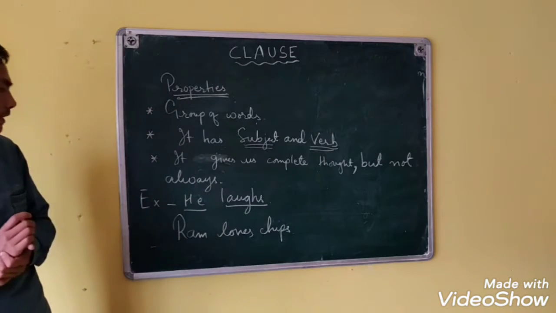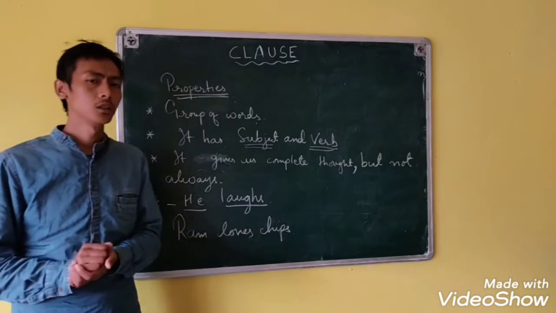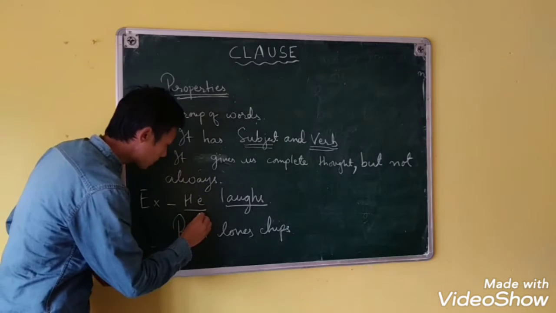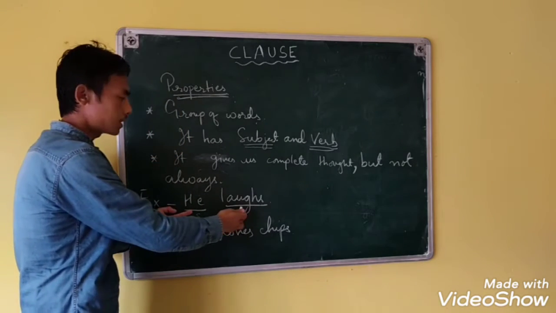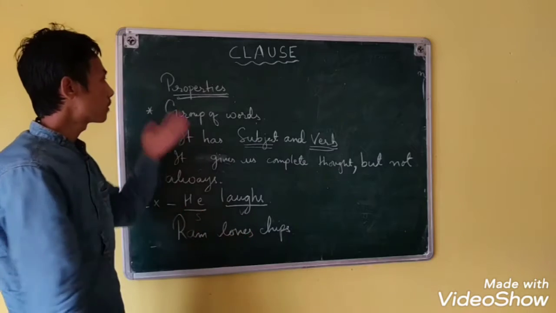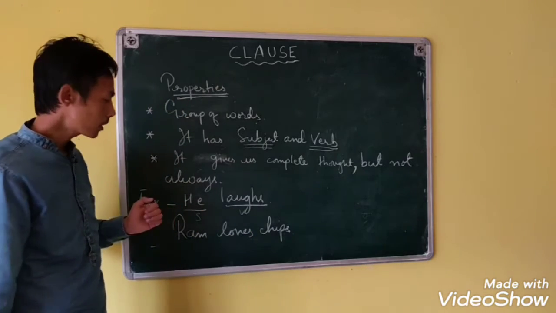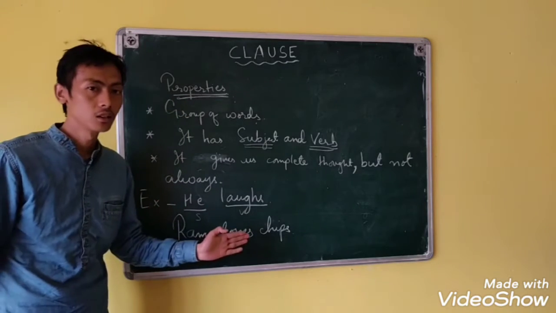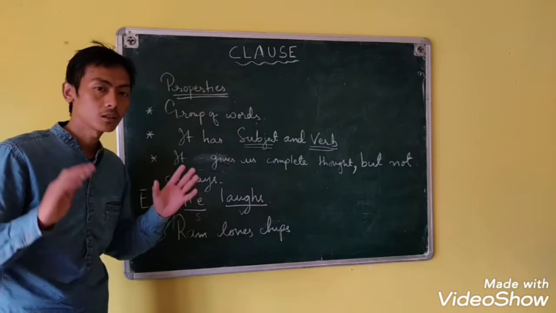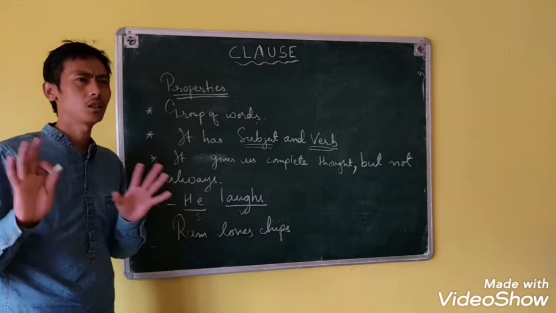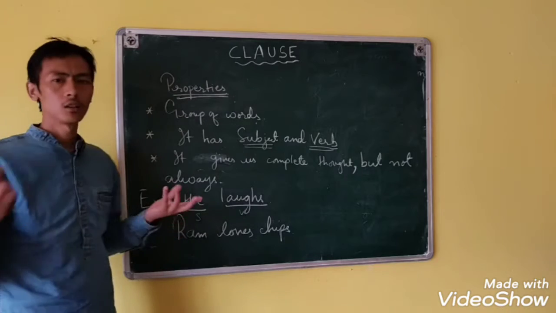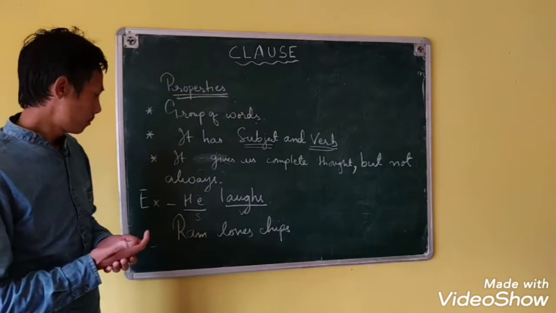For example, if I say "he loves", here he is the subject and loves is the verb, so it fulfills the conditions of being a clause. But still, this sentence doesn't make complete sense. "He loves" remains incomplete.